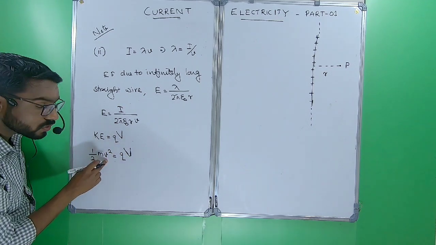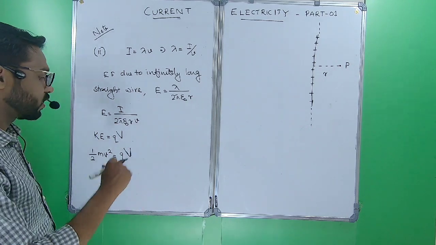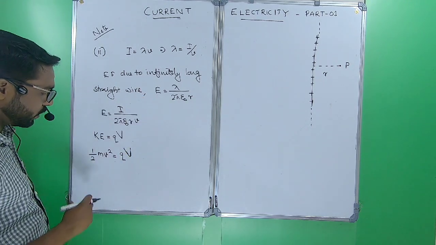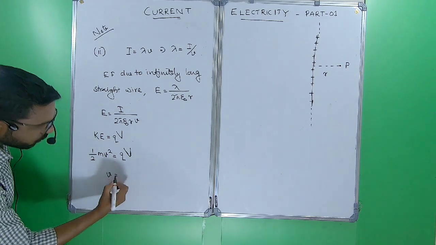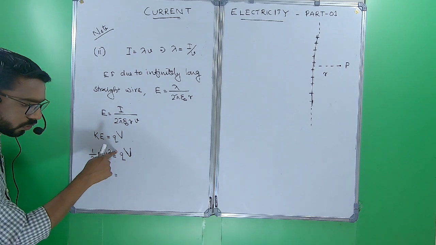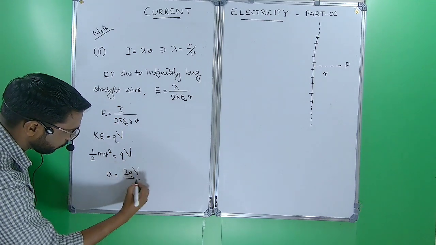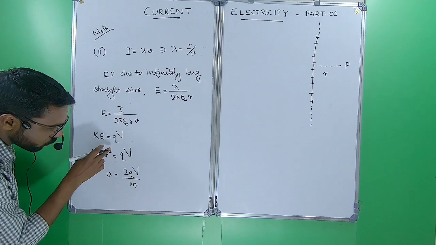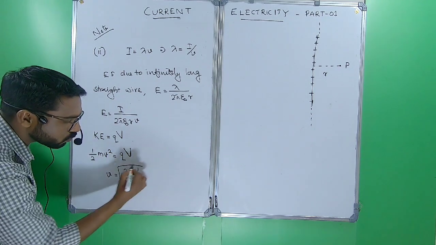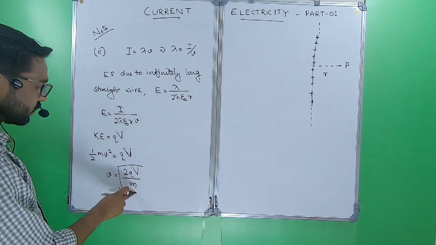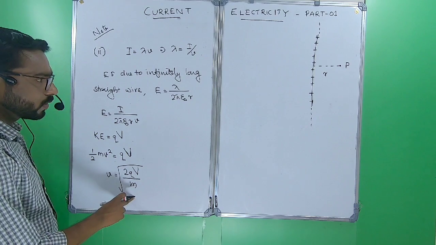Small v indicates velocity, capital V indicates potential difference. Don't get confused, okay? So from here we can say v equal to, the 2 will go, 2qV by m. Here v square, we are eliminating the square, so we give a square root on the right hand side: root of 2qV by m.